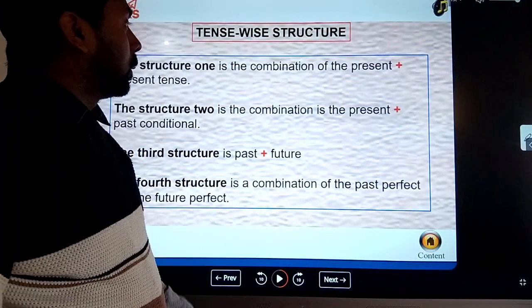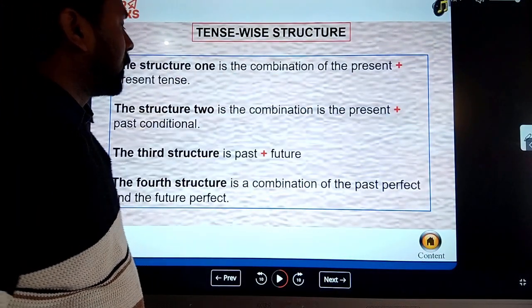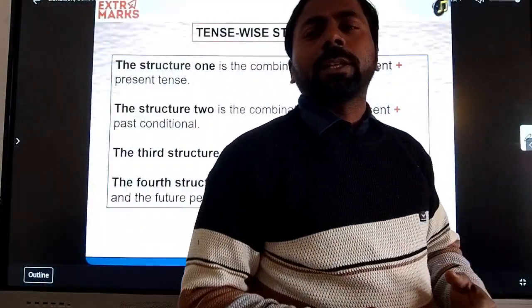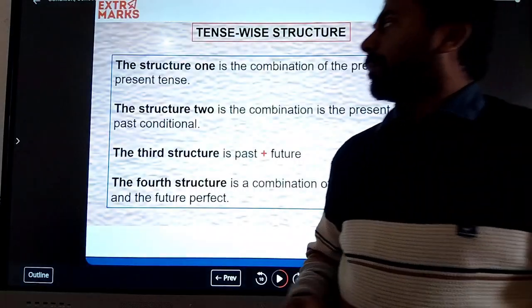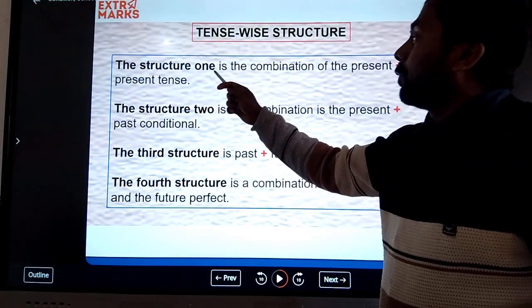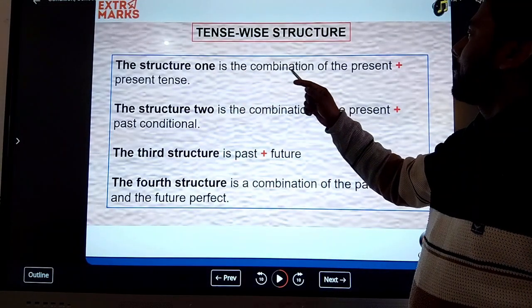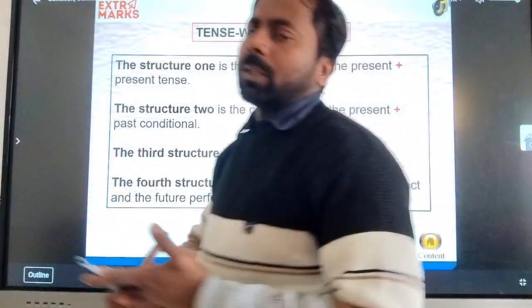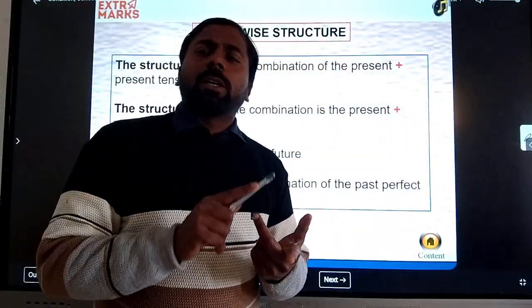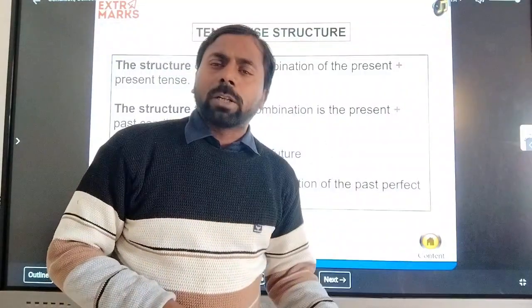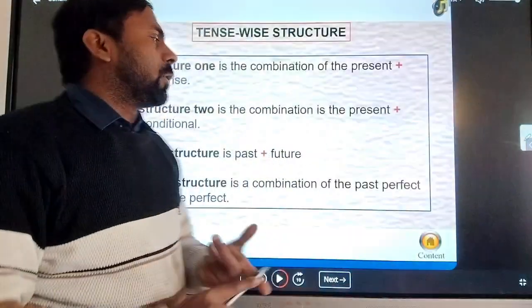Now next, okay, the tense-wise structure. When we structure a conditional sentence, we use these rules. Structure one is the combination of present plus present tense. It means we use the condition in present form, so our result will also be in present form.